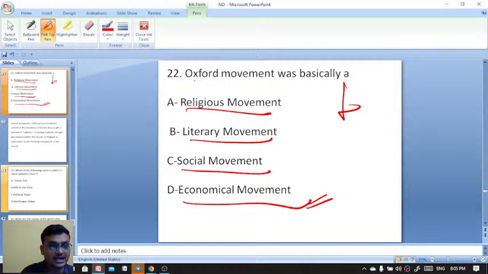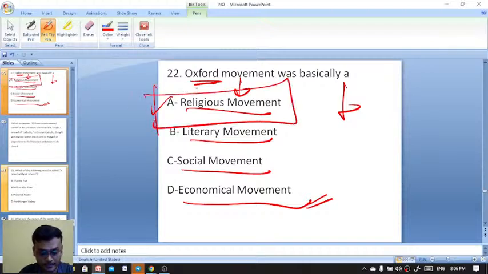The scholars who had studied at the University of Oxford were trying to bring back the Catholic elements in the Church of England. They are against the Protestants. So it's a religious movement, also known as Tractarian, Newman. The Oxford movement is a religious movement.